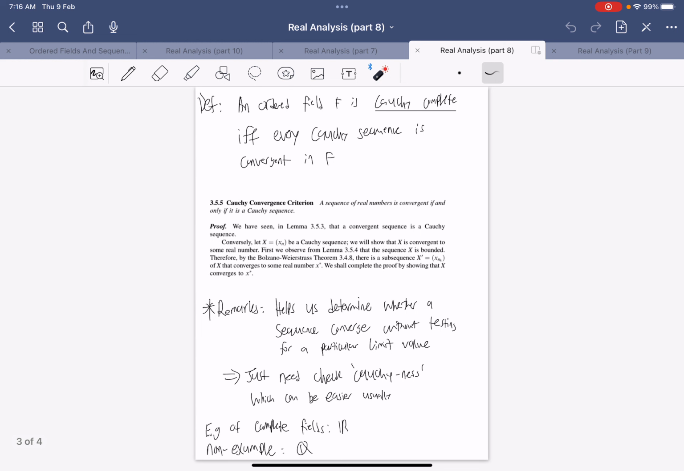So an ordered field that is Cauchy Complete is the real numbers, and a non-example of course is the rational numbers. And you can think of many examples of why the rational numbers are not Cauchy Complete.